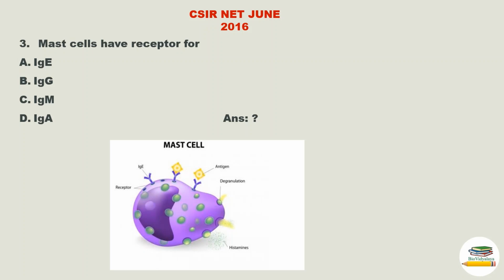After that antigen will come and bind with the IgE molecule, and that will lead to degranulation of mast cells. So, mast cells have receptor for IgE. So the answer is option A, IgE.